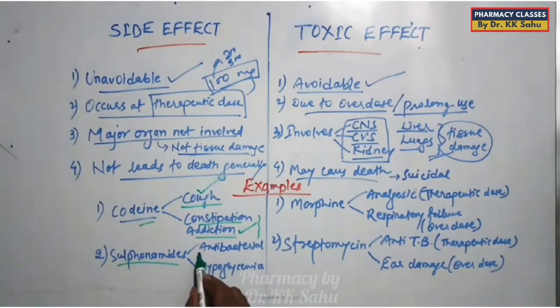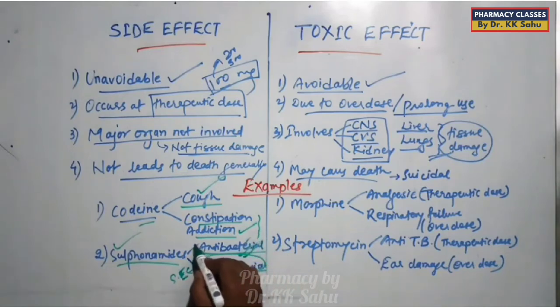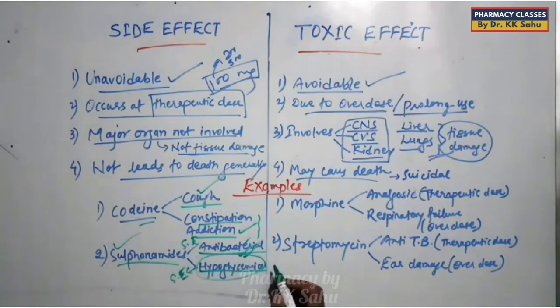In case of sulfonamide, antibacterial effect is shown and hypoglycemic effect is also shown by it. So if we require antibacterial effect, hypoglycemic effect is not required, it becomes side effect. And if we require hypoglycemic effect to lower the blood glucose, particularly for diabetes, then antibacterial effect becomes side effect. So these are the two aspects of any drug therapy. Those effects which are not required, which are not necessary for that particular time of treatment, become the adverse effect or side effect, which is less serious effect.